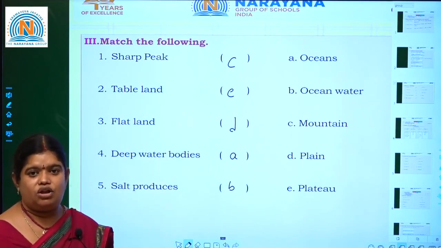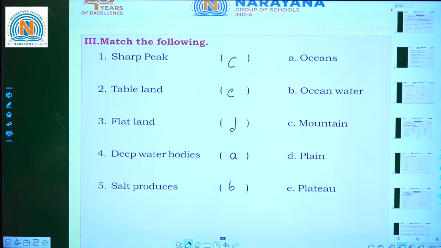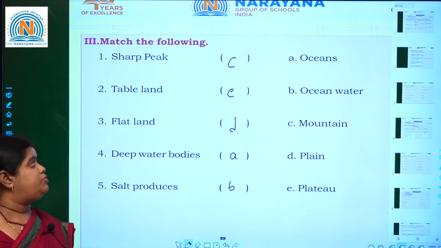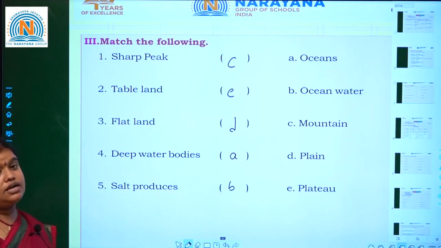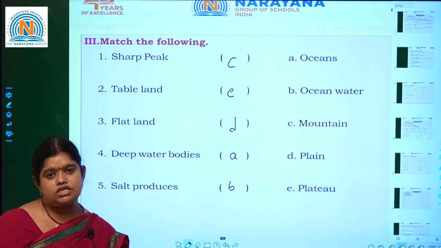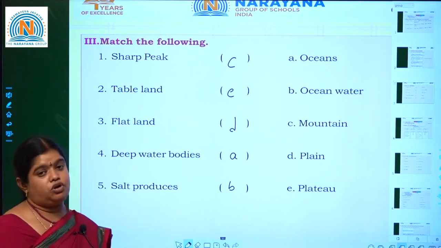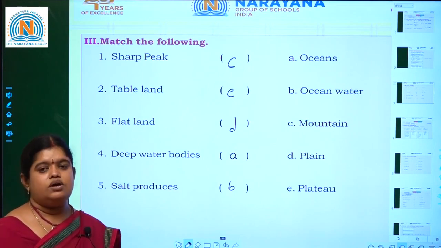Okay children, did all of you understand? Once again, I will repeat this. Sharp peak is a mountain. C is the answer. Next, tableland is a plateau. Flatland is a plain. Deep water bodies are otherwise called oceans. Next, last, salt producers, where we can get salt from ocean water.